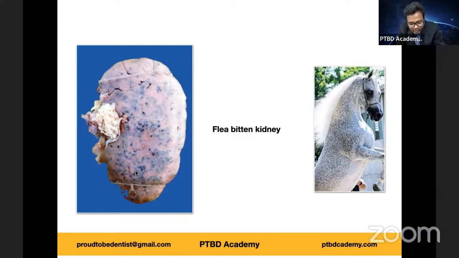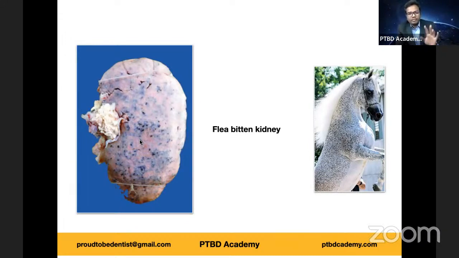The appearance of the kidney varies in case of malignant hypertension. Superimposed on pre-existing benign nephrosclerosis, the kidneys are small in size, shrunken and reduced in weight, and have a finely granular surface. However, the kidneys of a patient who develops malignant hypertension in pure form are enlarged, edematous, and have petechial hemorrhages. As you can see, these dark spots, right? Those represent your petechial hemorrhages on the surface, producing the so-called flea-bitten appearance. The cut surface shows a red and yellow mottled appearance. So you can just make a note of this point.